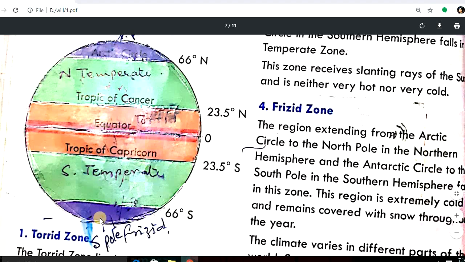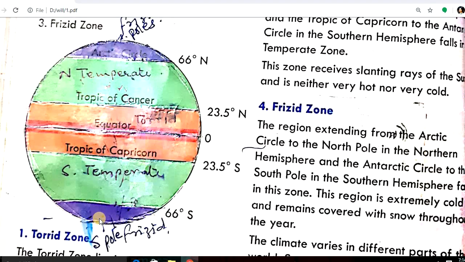This is also frigid zone. This is the Antarctic Circle to the South Pole. This is also frigid zone. This region is extremely cold.